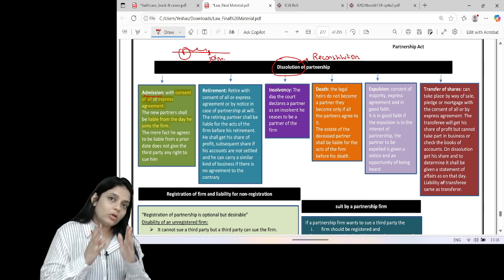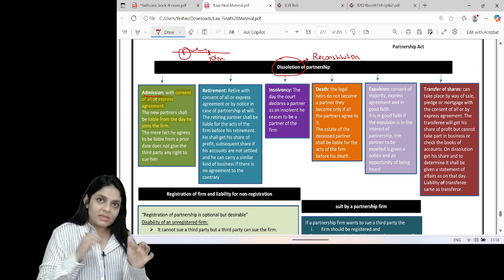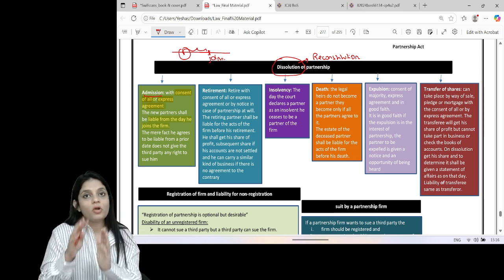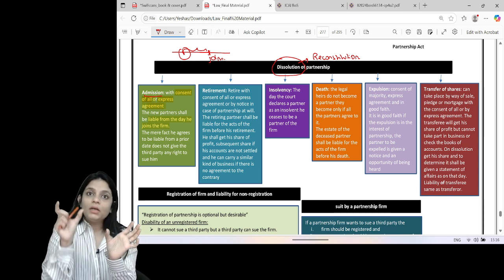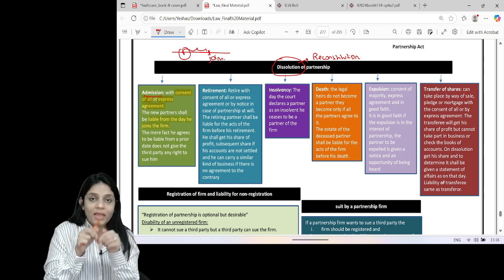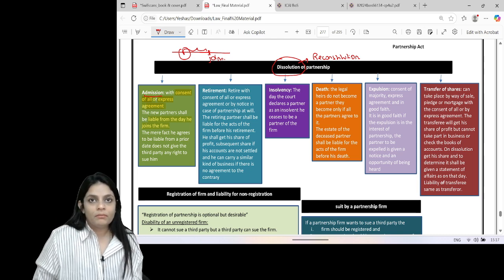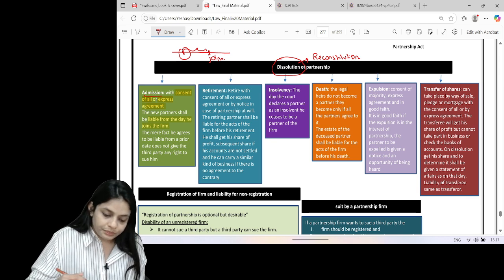But yes, if the old contract between the old partners and the third party is cancelled and a new contract is made between the new partner, the old partners, and the third party, then they can sue him. But otherwise, they cannot sue him.